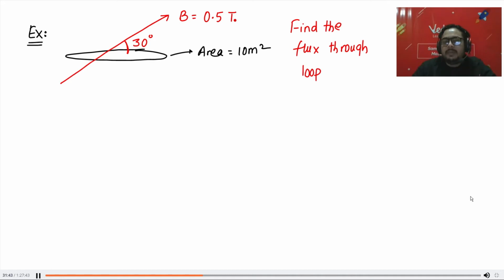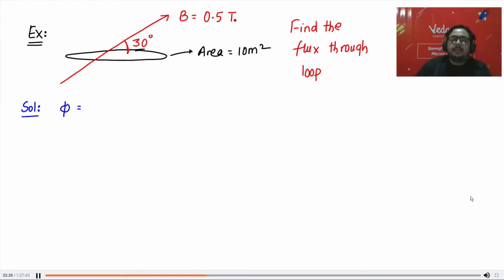Let me see how many people can answer before I solve it. Write in your chat what will be the flux through the loop. Let's see how many people can answer. Okay, Rohit has given an answer. Other people? 2.5, 2.5, 2.5 root 3, Adya. Okay. 5 root 2 by 3. Anish, I don't think that is correct. You are putting the value wrong. Okay, so it is either 2.5 or 2.5 root 3. Two answers I am seeing.